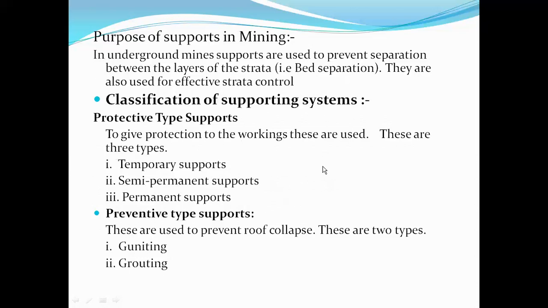Temporary support is nothing but, whenever I am carrying out some kind of de-pillaring operation, nothing but the extraction of the pillars operation, whatever supports I use, I will be using only till the completion of that work. Once my job is done or my work is over, I can withdraw those supports. So those kind of supports which might be used only for a certain short duration are known as temporary supports.